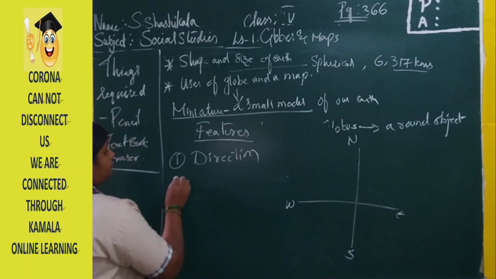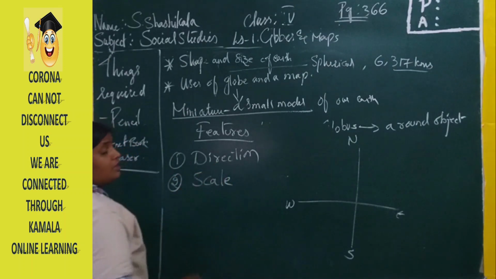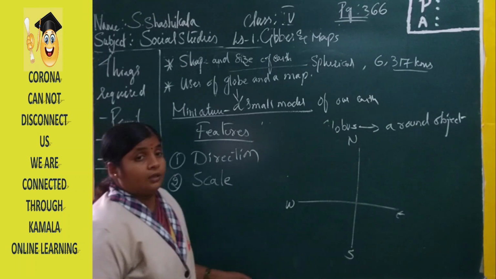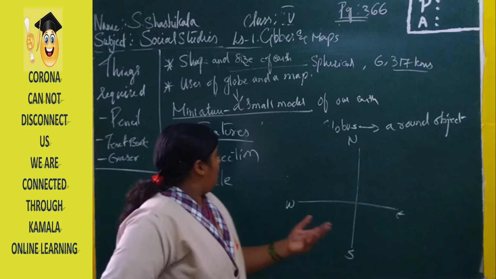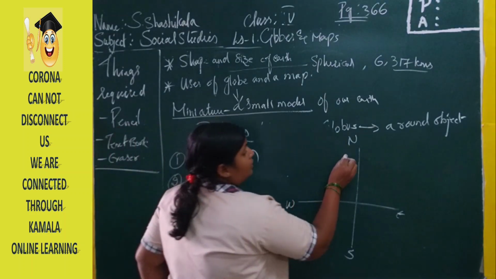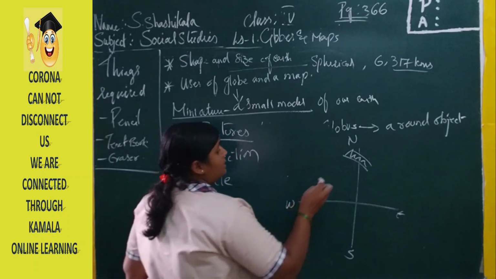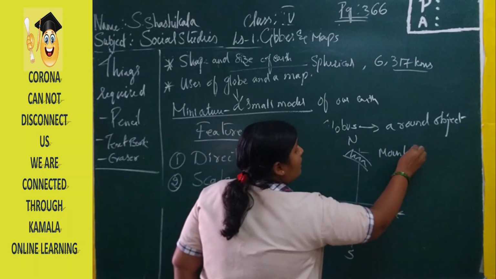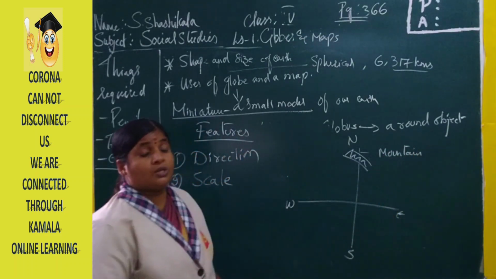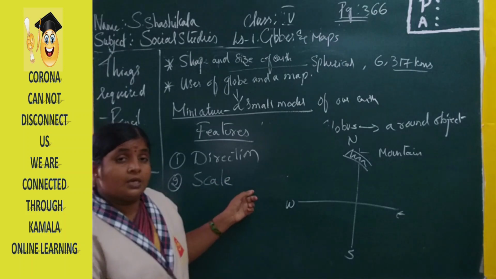Right? Now, second one is the scale. What is the scale here? We can't draw the whole Himalayan mountains on the map. Is it possible for us? No. What we do is put small indications, two small lines, and present them as a mountain. So we are reducing the actual size into a small centimeter, which is known as scale.